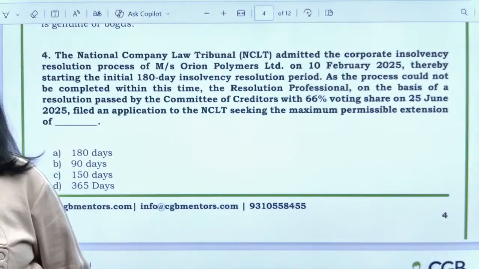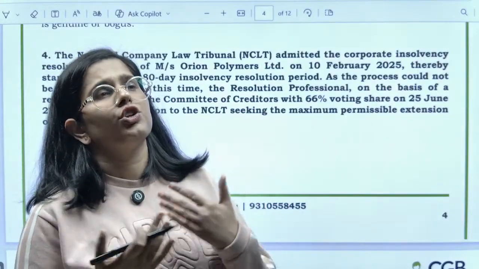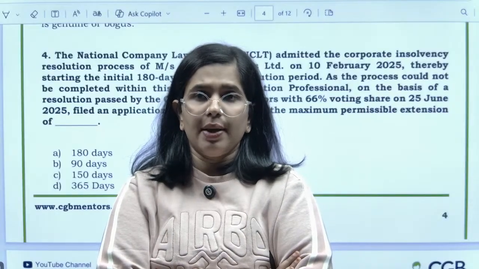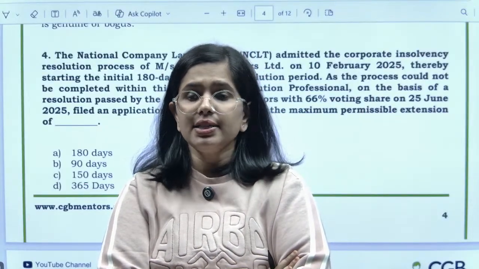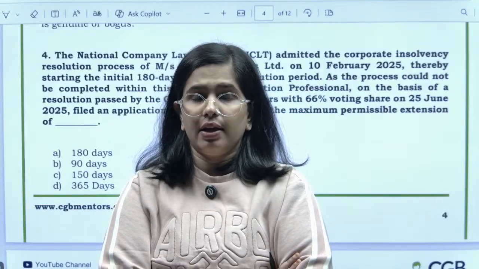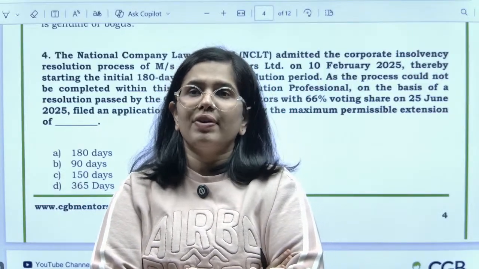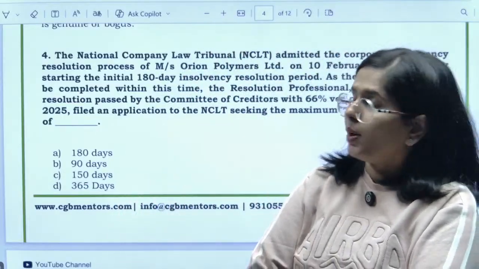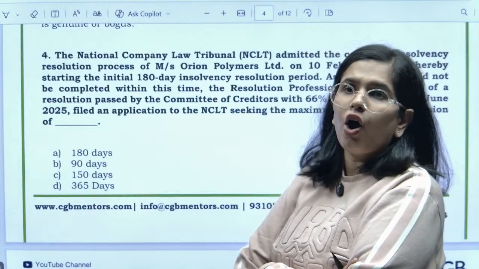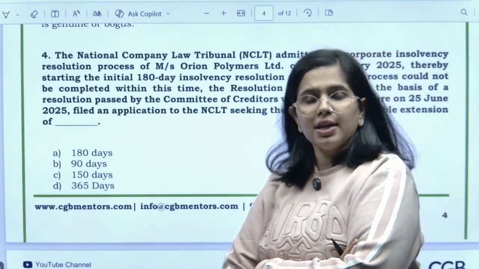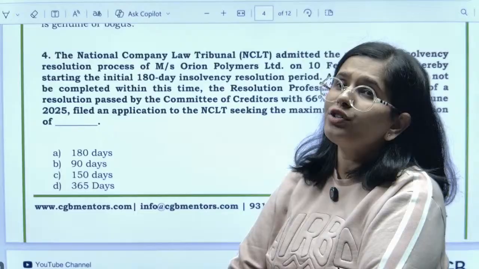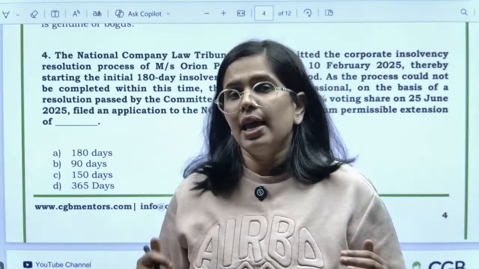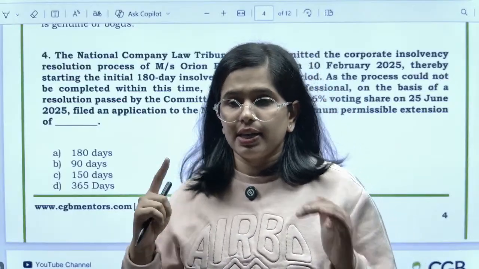Basically here you are asking that although the process should be complete within 180 days, okay, within 180 days your process should be complete. But if the process is not complete within 180 days, now you seek the extension? Yes, you can seek the extension, but what is the maximum extension? Even if you get an extension, how much maximum extension will you get? 180 days, 90 days, 150 days, or 365 days, right? So the correct answer over here is 90 days. Max to max, even including the litigation period, the whole process should be complete within 330 days. Within how many days should it be completed? Within 330 days.